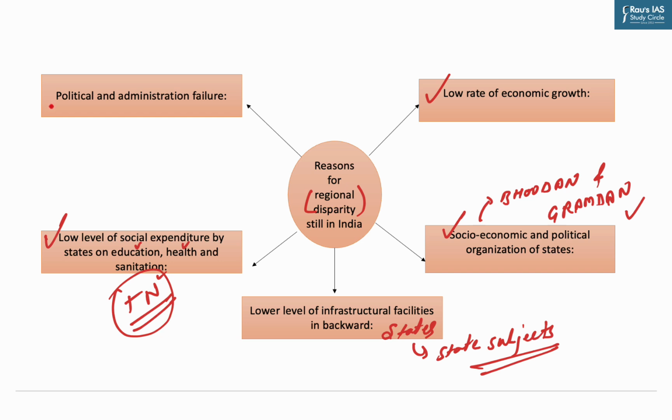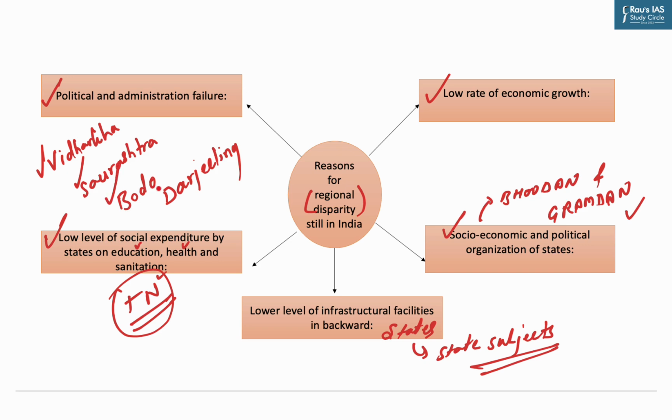Now lastly, political and administrative failure has been another reason for regional disparity in India. And this is a source of tension and gives birth to sub-regional movements for separate states. As we have seen, Jharkhand, Chhattisgarh, Uttarakhand and recently Telangana are the result of these failures only. And many such demands are in the pipeline such as Vidarbha, Saurashtra, Bodoland and Darjeeling.